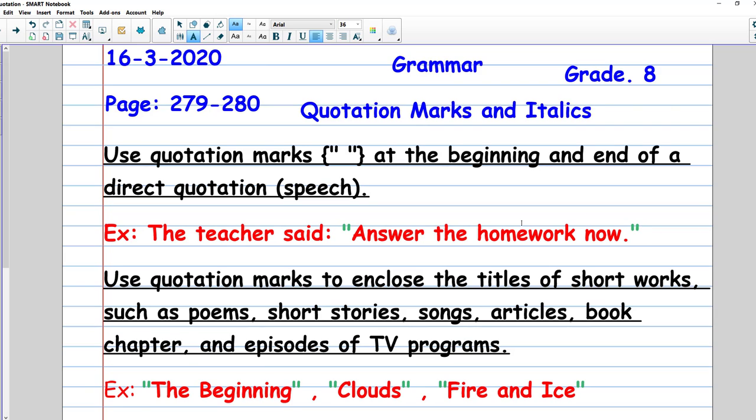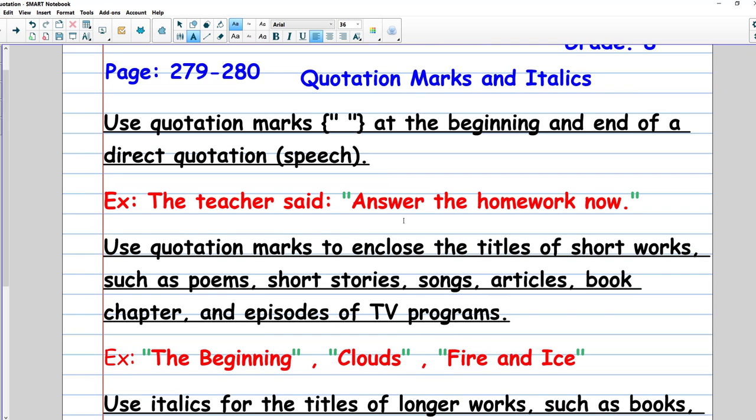Guys, here I want you please to take care of two important points. Number one, the first letter in the speech must be capitalized because it's a full sentence, as you can see, followed by a full stop. And the second point is to let the full stop be inside the quotation marks, because some students by mistake will close the sentence with the quotation mark and after that add the full stop. No, you have to put everything inside the quotation marks.